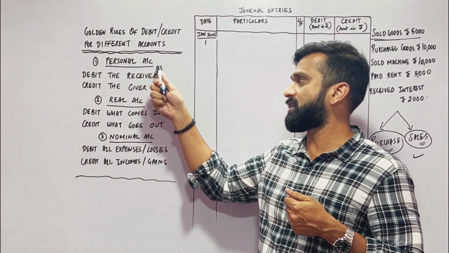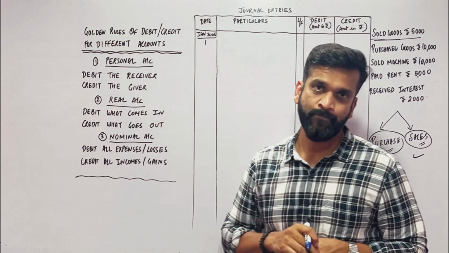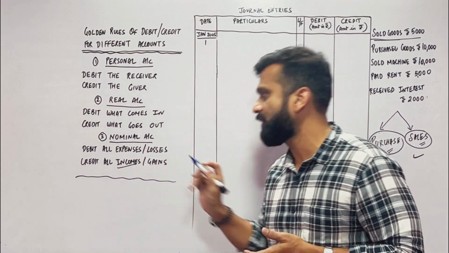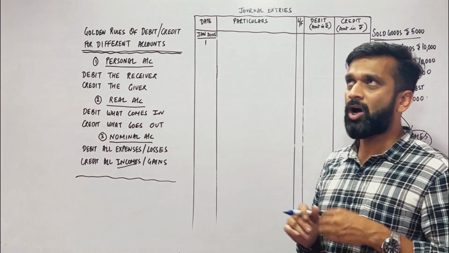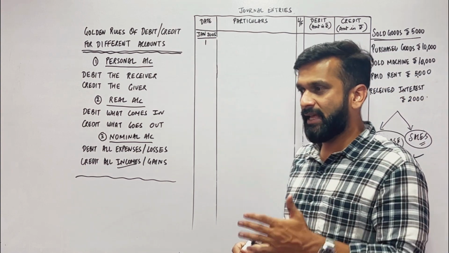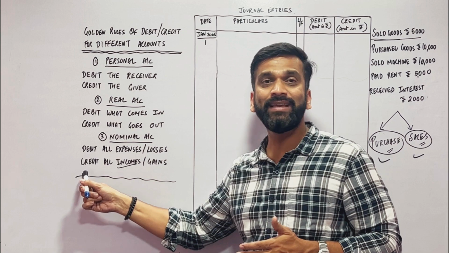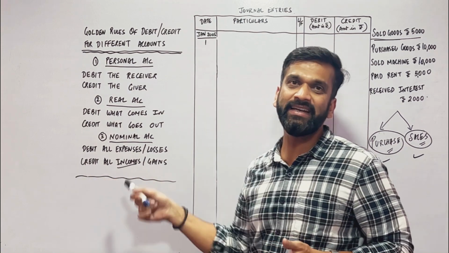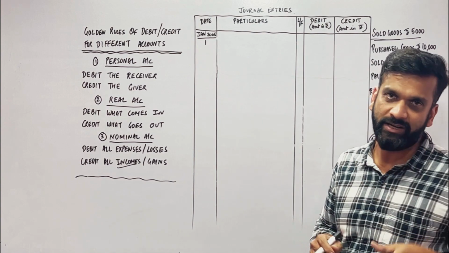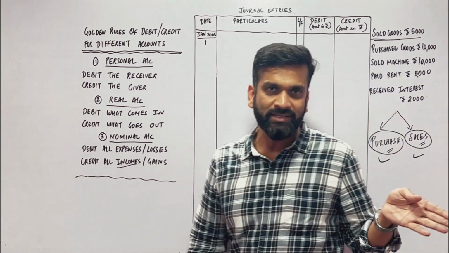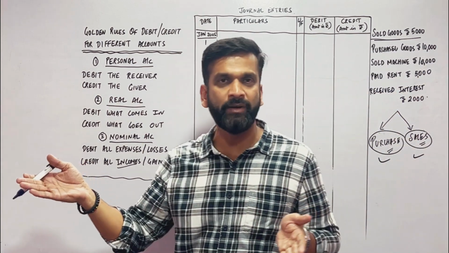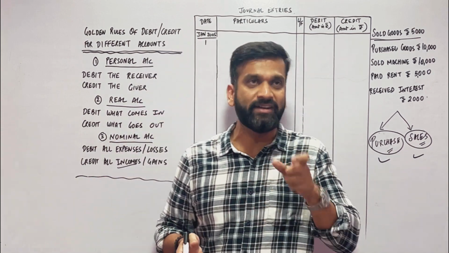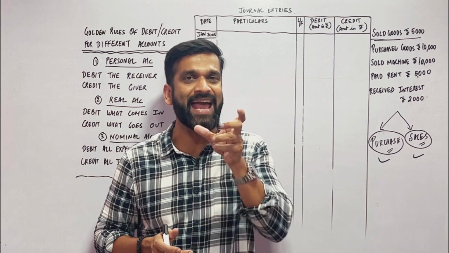Whether sales is personal, real or nominal, sales is a nominal account. It's an income. And when we talk about any income, then incomes are to be credited. Credit the incomes. So sales account is credited. And if one account is credited, the other account has to be debited. So which account will be debited? The next account affected in this transaction is cash account.